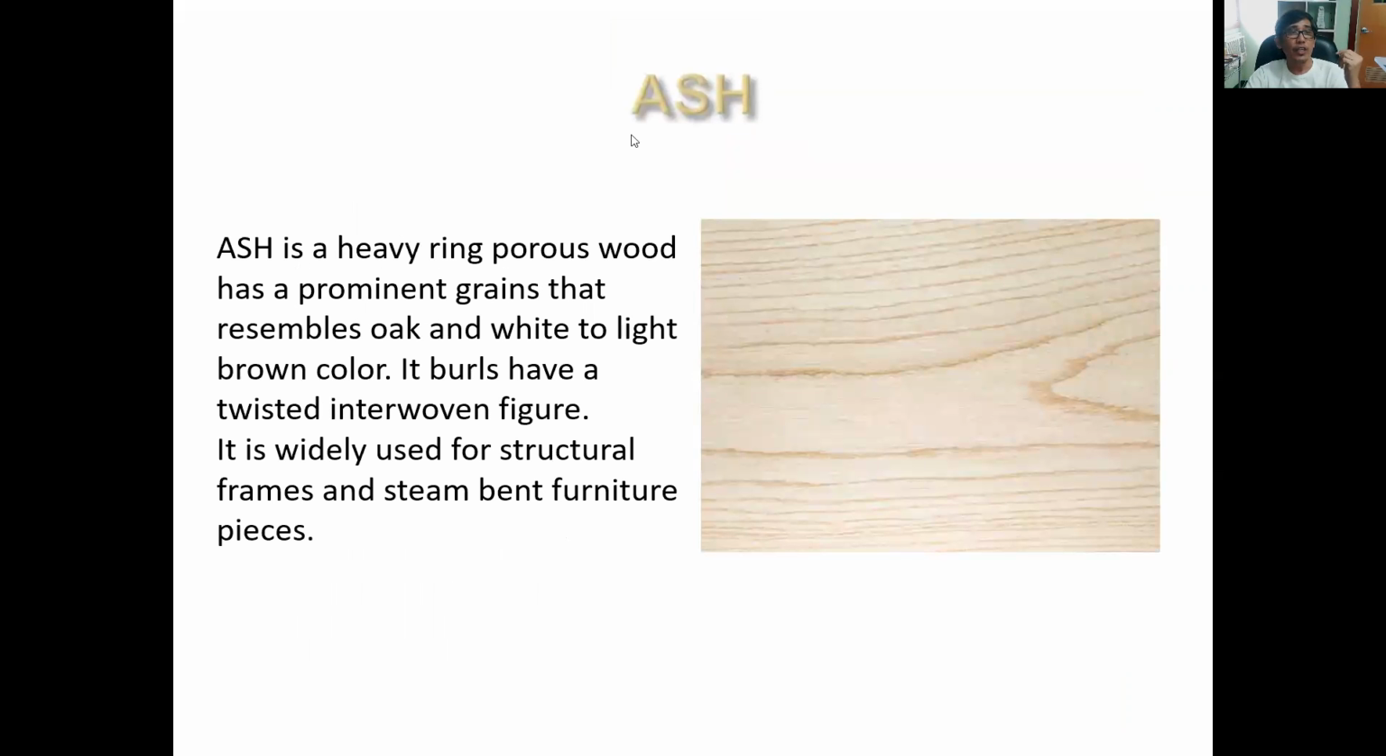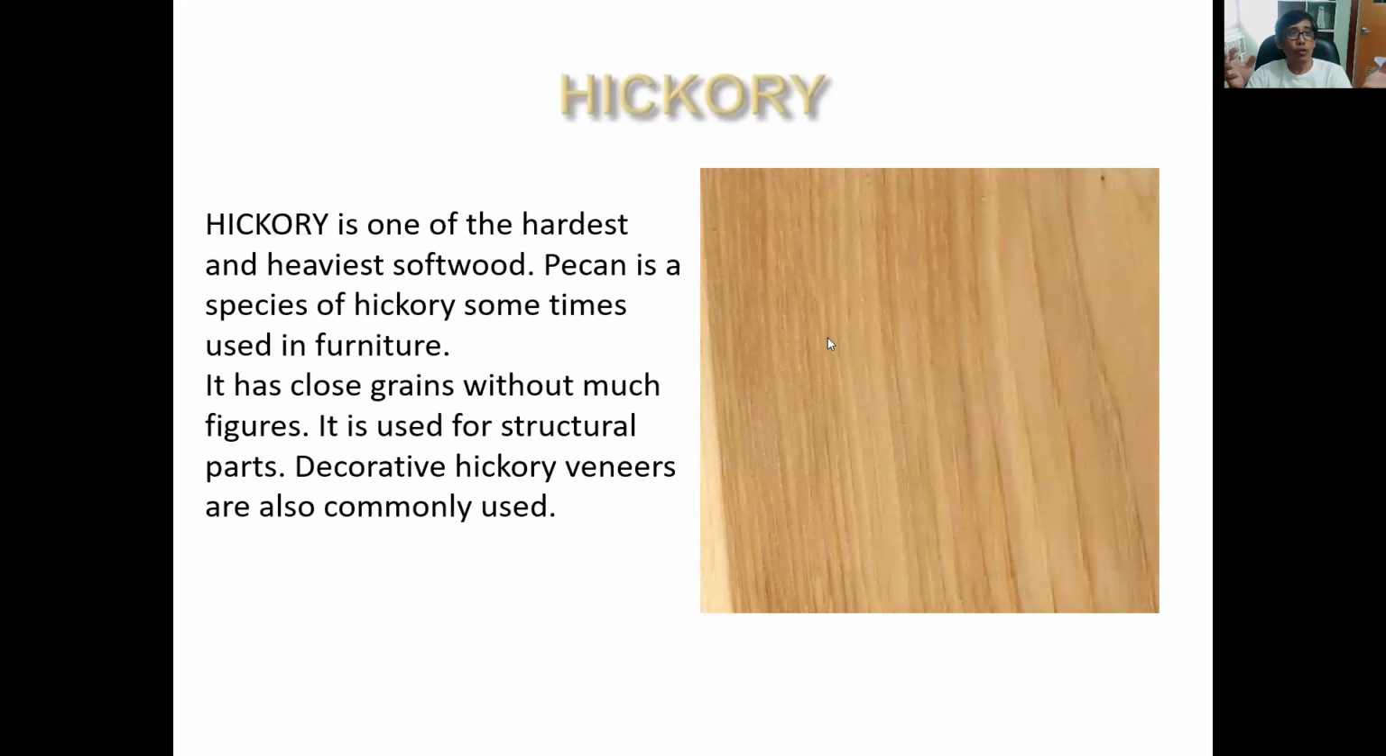Another is the ash. It's a heavy ring-porous wood, has prominent grains that resemble oak, and white to light brown colors. Another is the hickory. This is one of the hardest and heaviest hardwoods. And pecan is a species of hickory that is sometimes used in furniture. This type of wood is also very commonly used for veneer, the hickory wood.